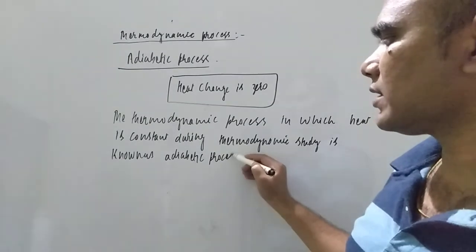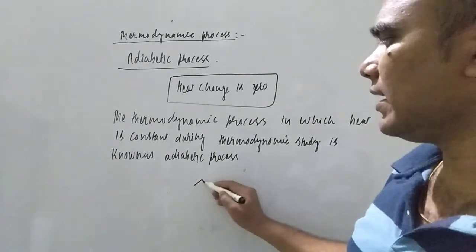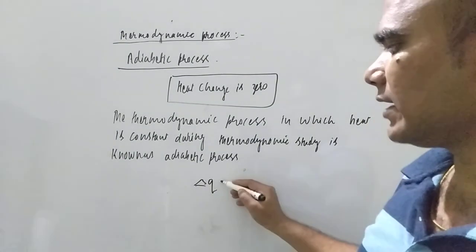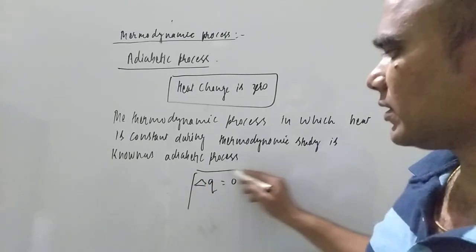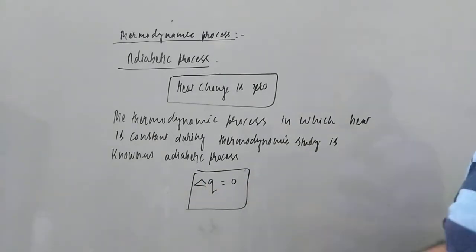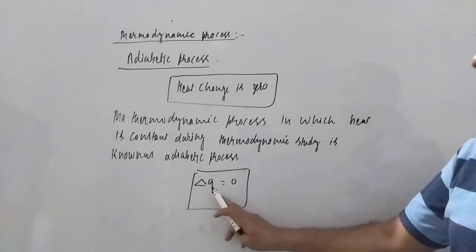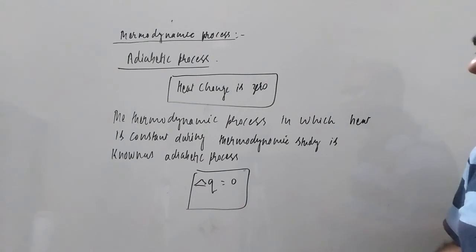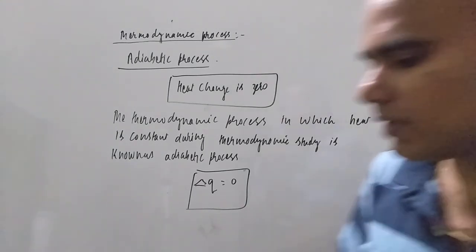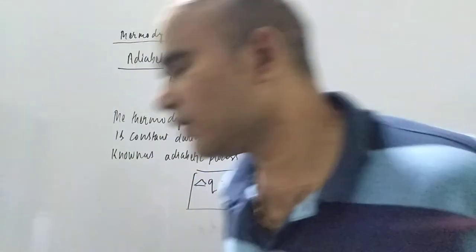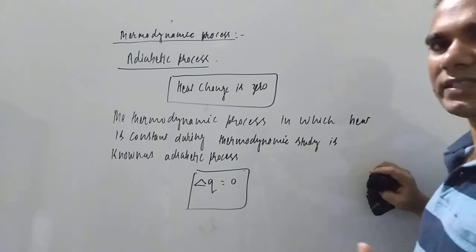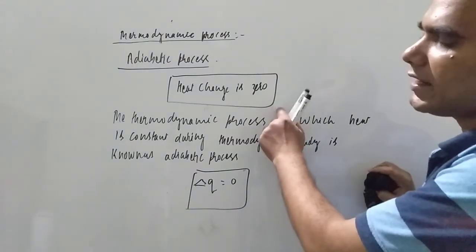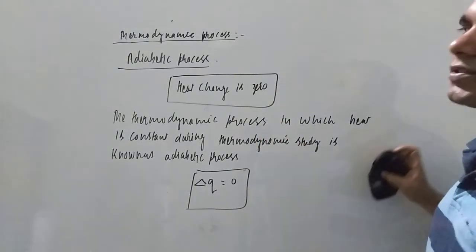So in the adiabatic process, delta q, small q we write, is 0, because heat is a path function. A path function is always written with the small symbol, so q equals 0. So we studied two processes: first isothermal, where temperature is constant, and here adiabatic, where heat is constant.